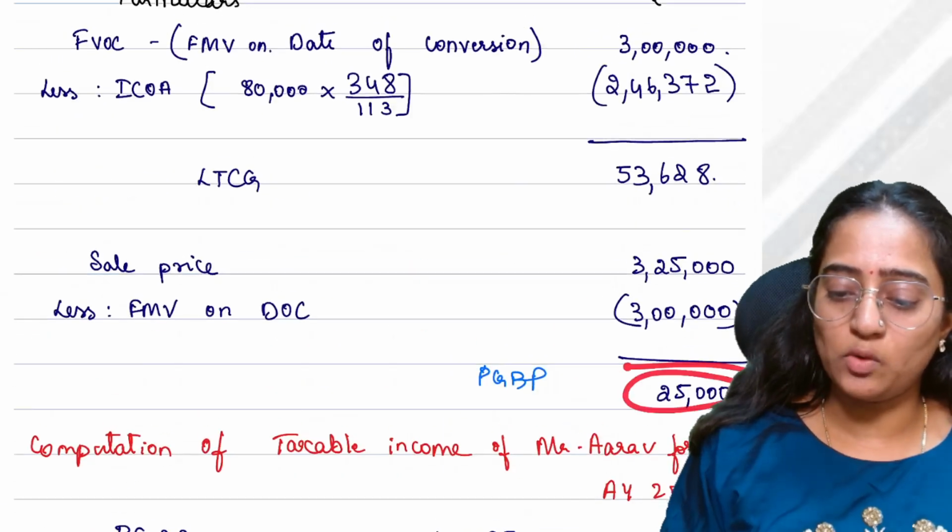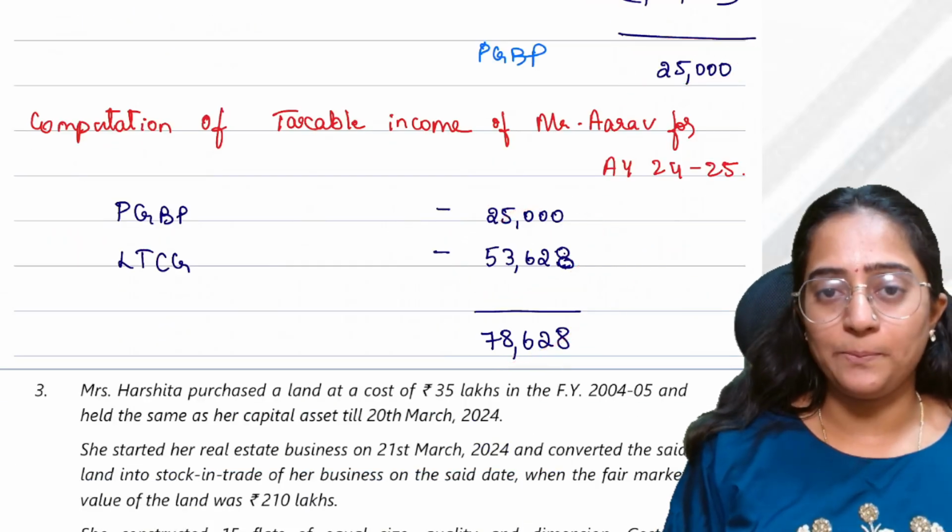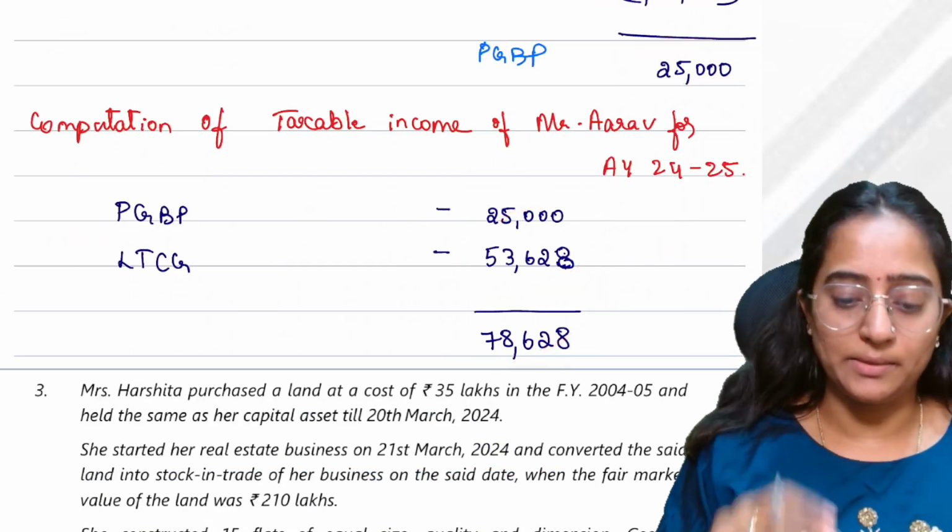So if I consider my total income, how much would be my total income? Total of these two would be 78,628. I hope it is clear.